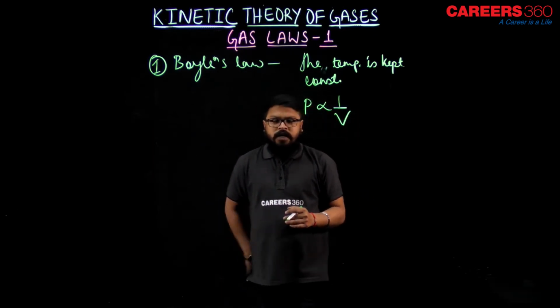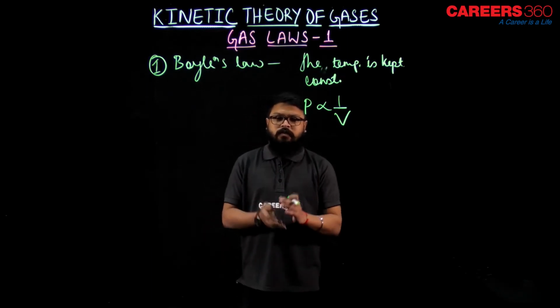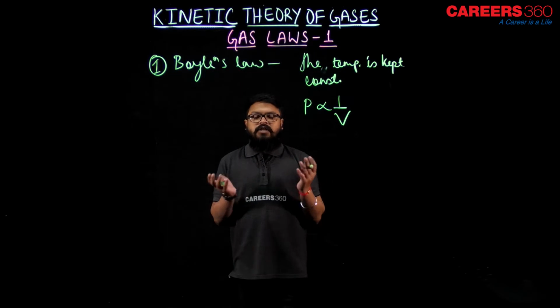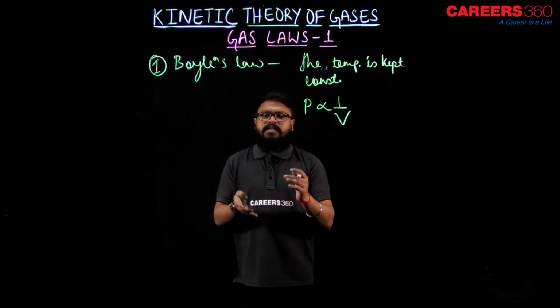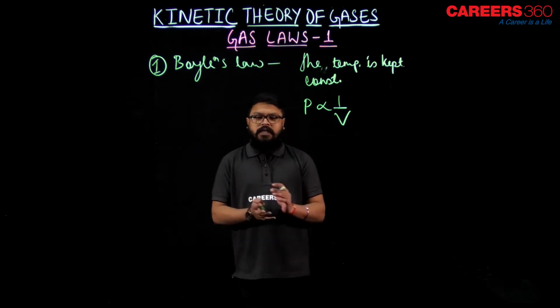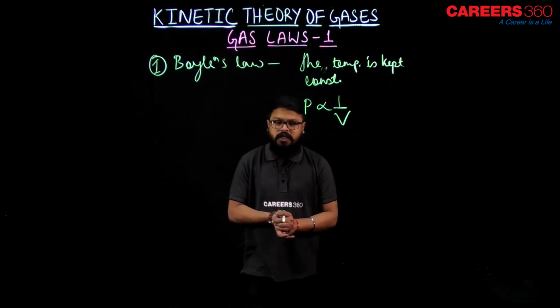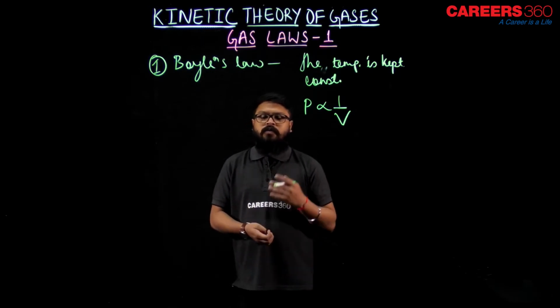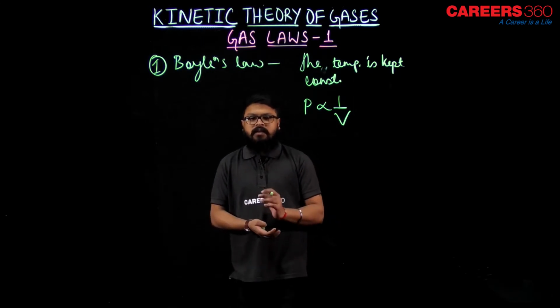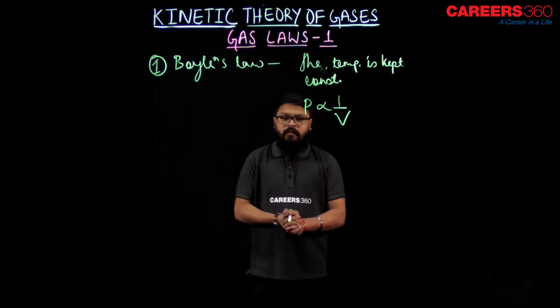That is, if volume is less, pressure would be more. If volume is more, pressure would be less. That is inversely proportional to each other. That is the statement of Boyle's law. Boyle's law states that for any gas under constant temperature, the pressure and volume are inversely proportional to each other. If the volume is more, pressure would be less, and if the volume is less, the pressure would be more.